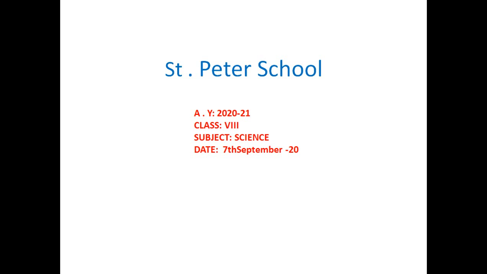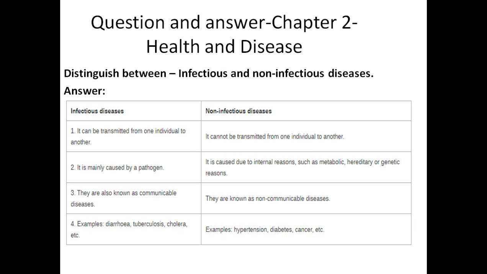The first question written here is: distinguish between infectious and non-infectious diseases. This is a very important question. You can write it in this tabular form. This is the correct way to write whenever there is a question to distinguish between or differentiate between. You should always follow this pattern, the tabular form. It is more pointful and more impactful.